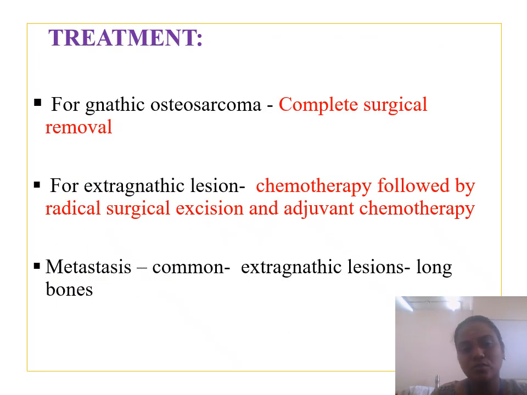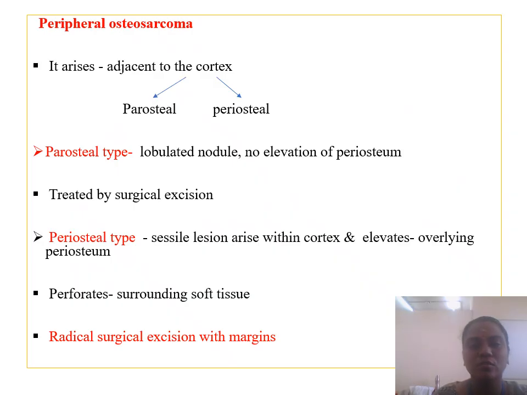Treatment for jaw osteosarcoma is complete surgical removal. For extragnathic lesions, we should give chemotherapy followed by radical surgical excision and adjuvant chemotherapy. Metastases are usually common in extragnathic lesions if the tumor arises in the long bones. So this is about osteosarcoma.